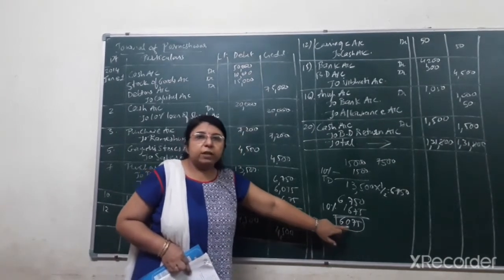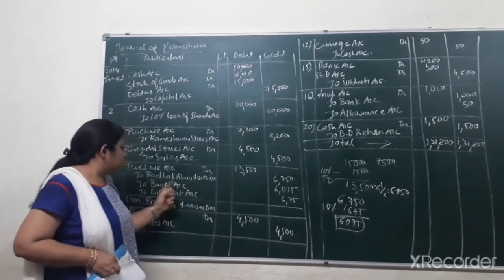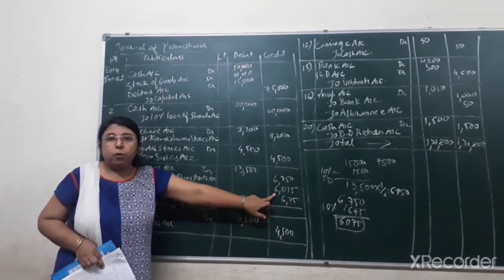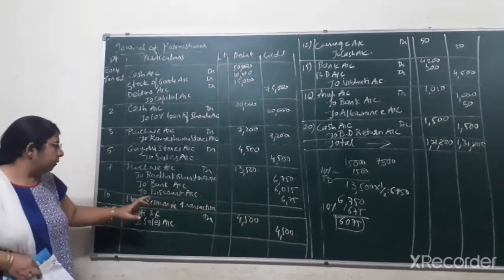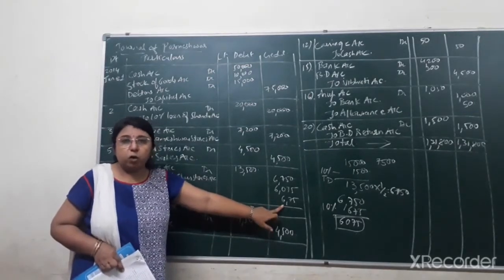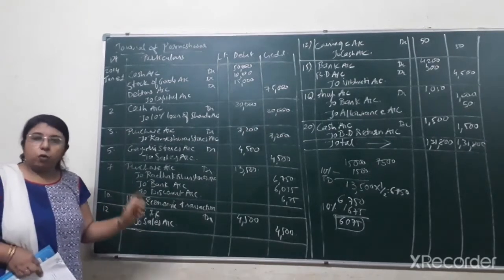So 6,075 worth of cheque that we are giving to Radhakrishnan Stores. So to bank account credit means that much amount of bank balance will be reduced from our bank account. Credit the giver, bank is the giver on our behalf, right? And to discount, that much amount of discount that we are gaining, it is an income for us. So credit the income or gain as per the rule of nominal account.